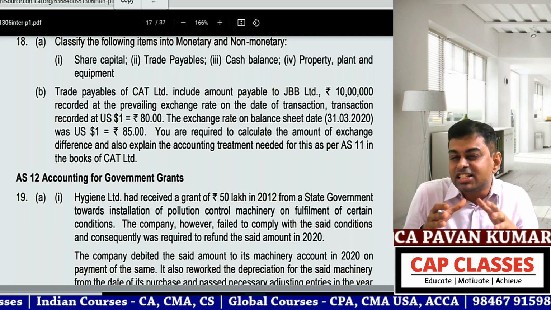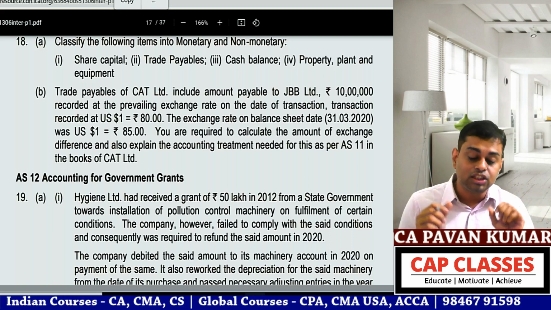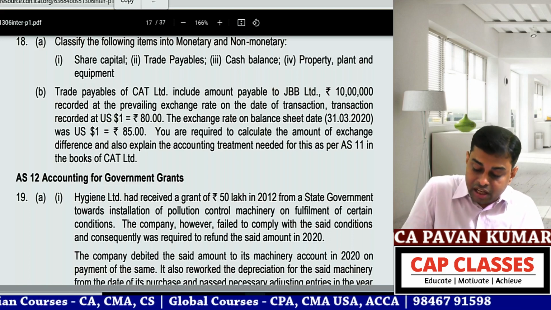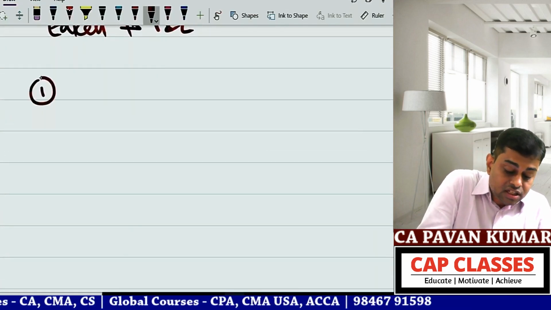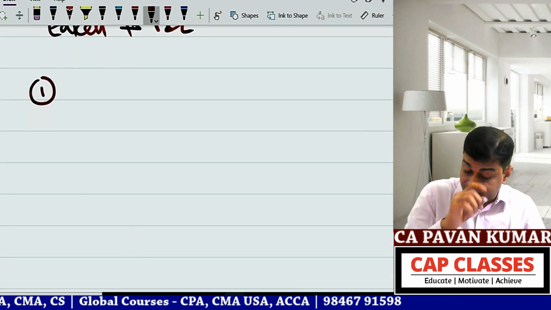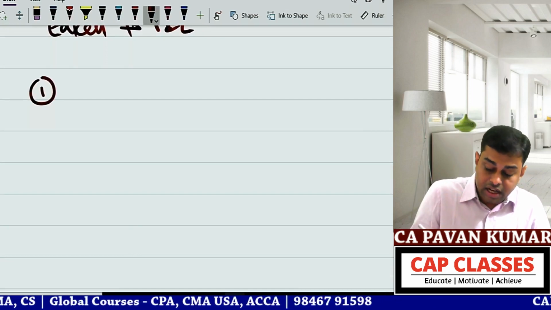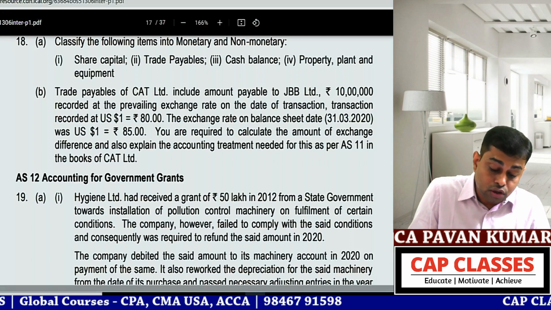Anyway, the transaction happened at 80 rupees, 10 lakh rupees. So first, on the date of transaction, what is the journal entry you will write? You purchased goods, so trade payable.